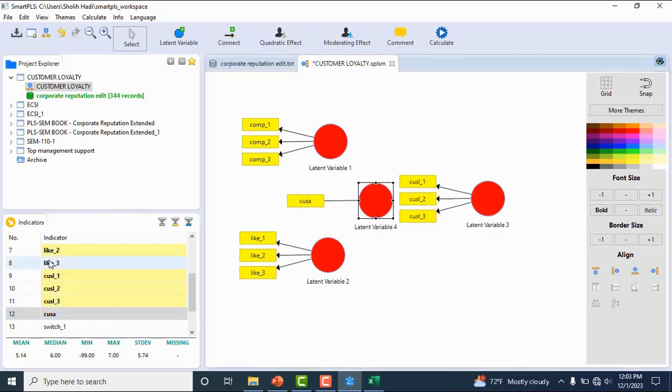We just drag the indicators and we have the latent variable.